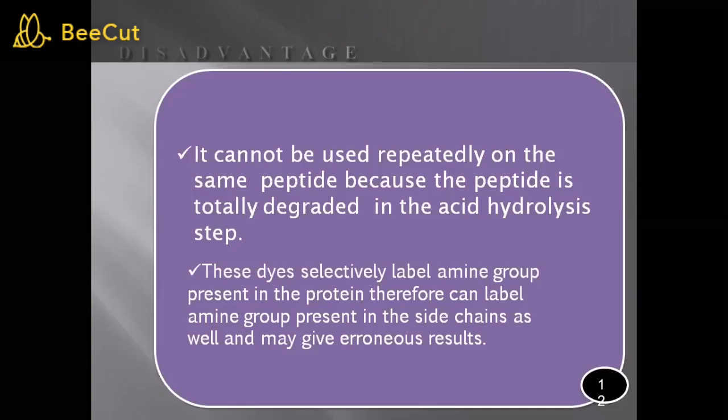For this, again, we will require a fresh sample. We will remove that first amino acid and we will carry out the same reaction, and we can get to know the second amino acid from the N-terminal end.